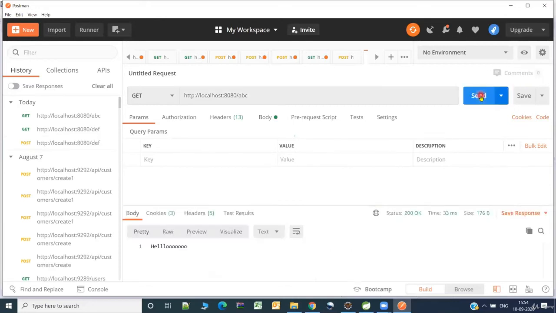So I'm sending the request. Yes, I received the response. Okay, great. Now let us try to make some changes in our application so that we can try some real-time scenario, which will help us understand the REST APIs and CRUD operations better.